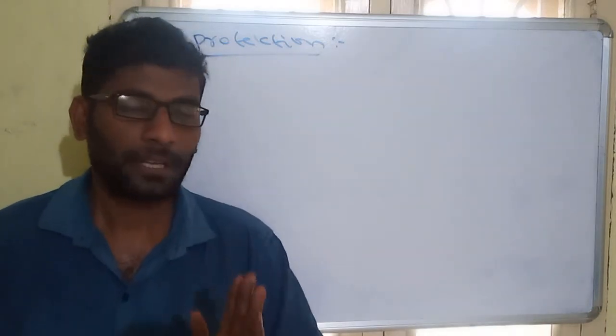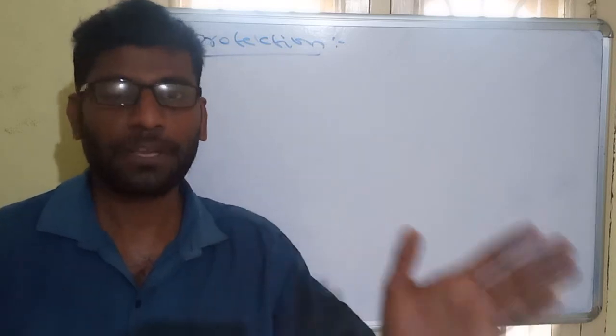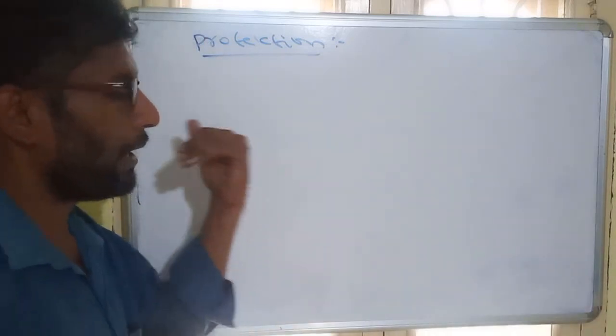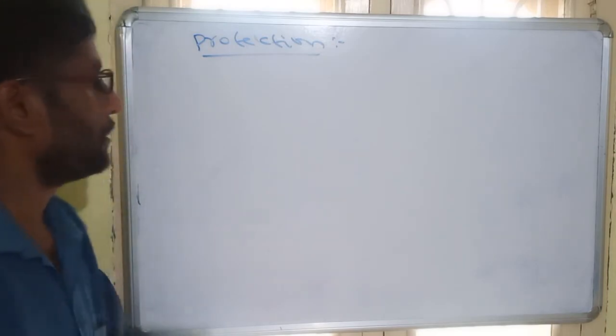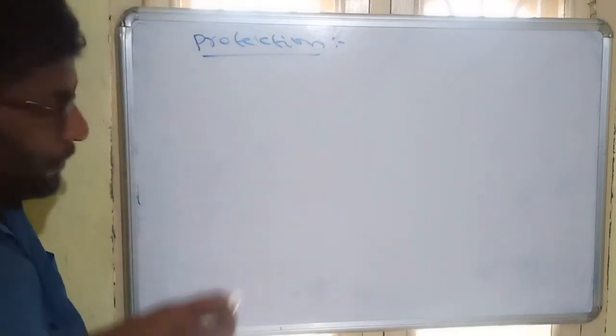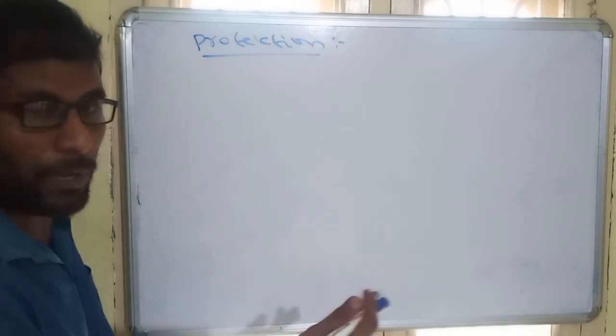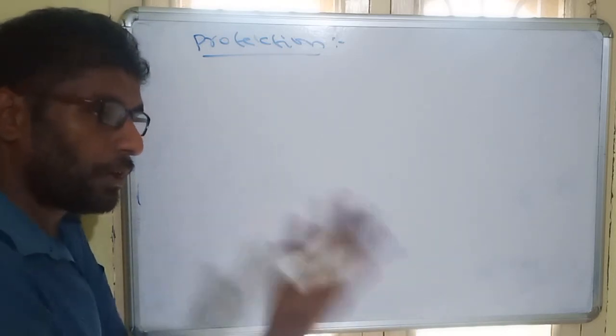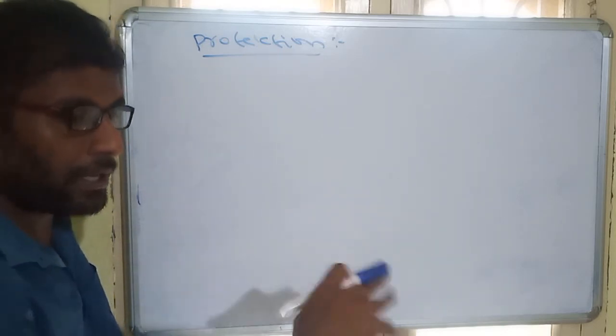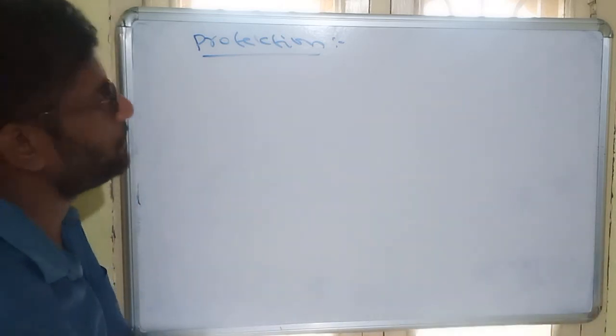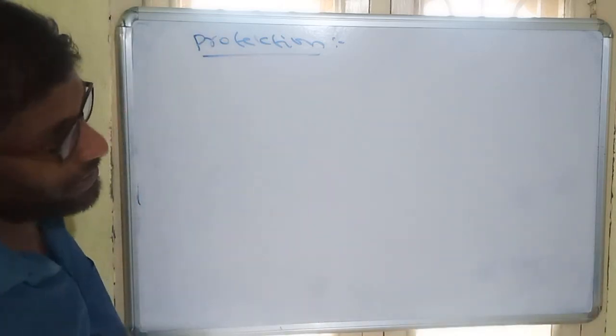So protection is a process of stabilizing lyophobic by adding lyophilic. Because lyophilic is already stable, it can stabilize the lyophobic also. That process is called protection.